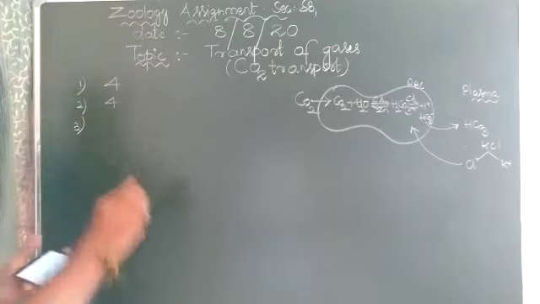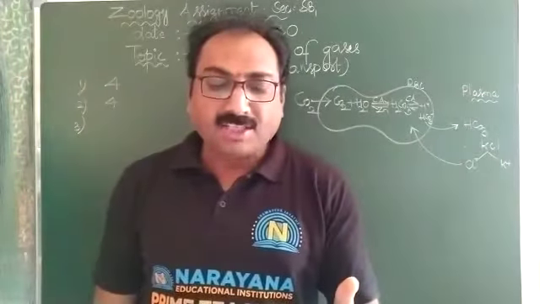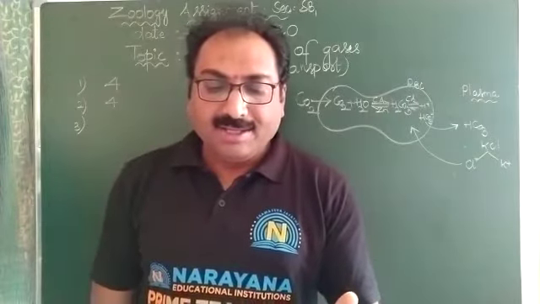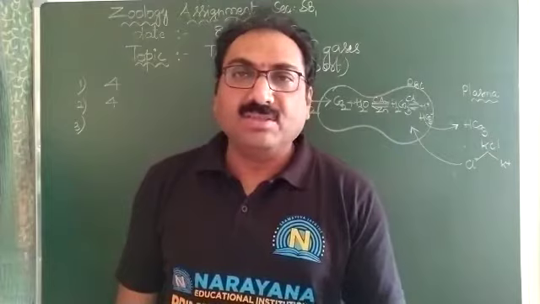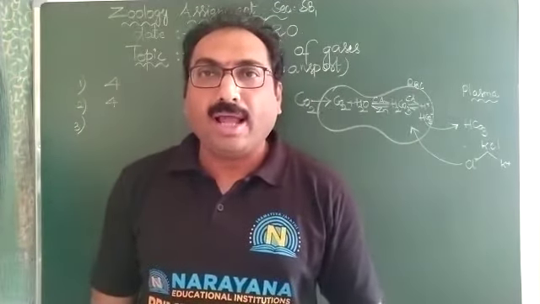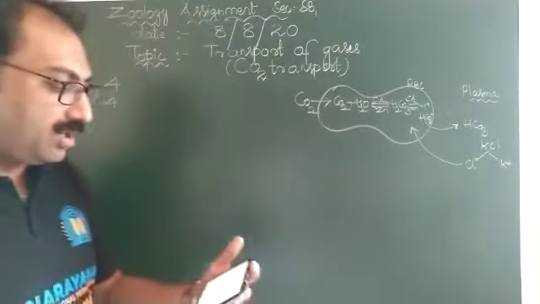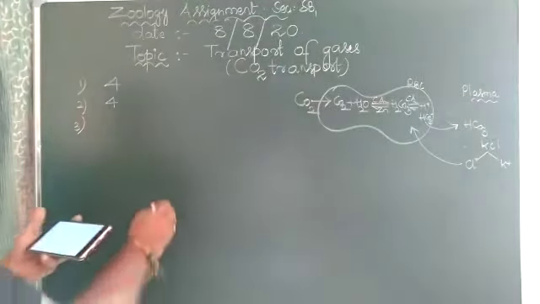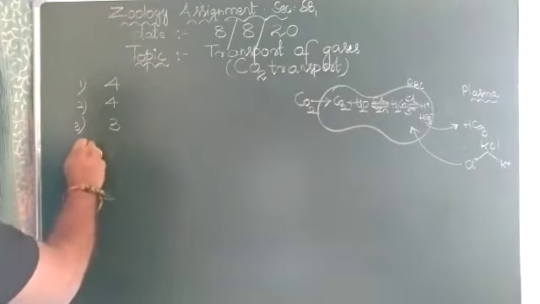And the third one: bicarbonate formed inside the erythrocytes passes out into plasma while chloride of plasma passes into erythrocytes. This phenomenon is called chloride shift or Hamburger phenomenon. Hence the answer is the third option.